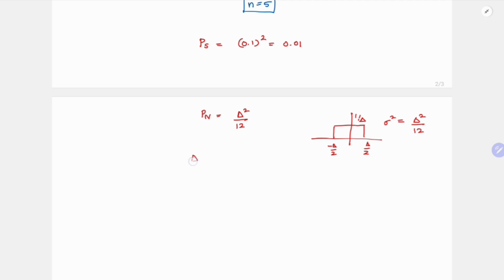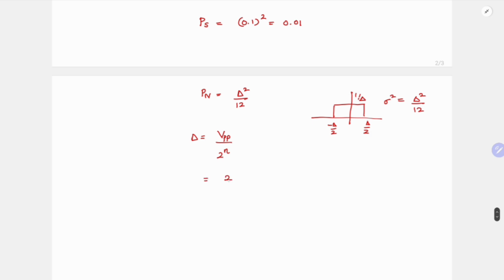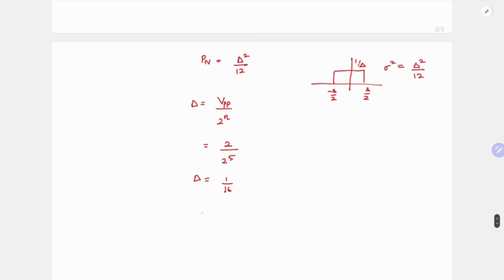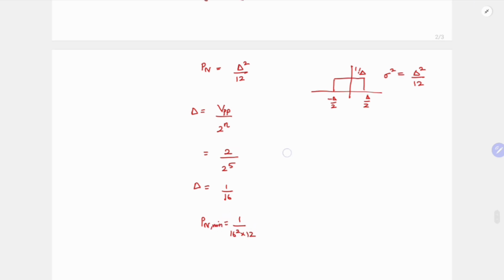For this case, what is your delta? It is your peak to peak divided by the number of levels. So here it is 2 divided by 2 power 5, and 2 power 5 is 32, so delta is 1 by 16. So your Pn is (1 by 16) squared into 12, and this is your minimum quantization noise.